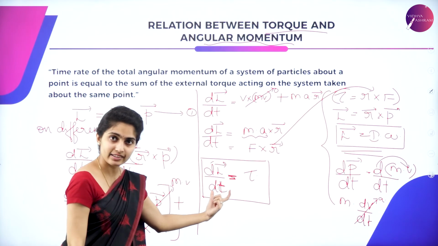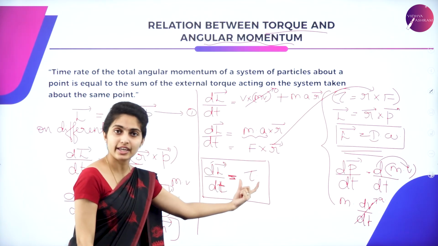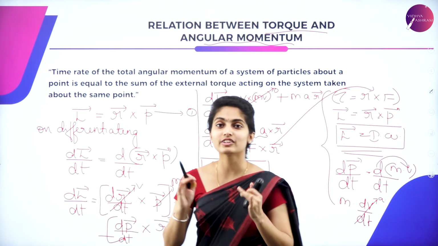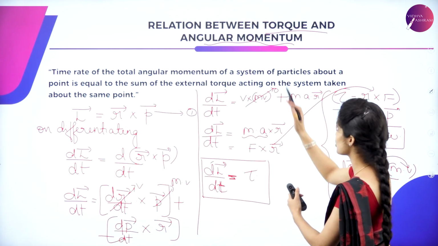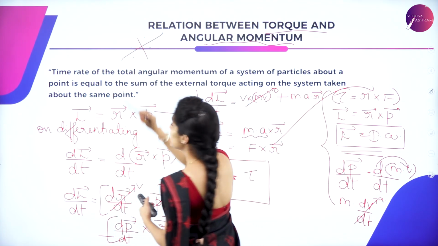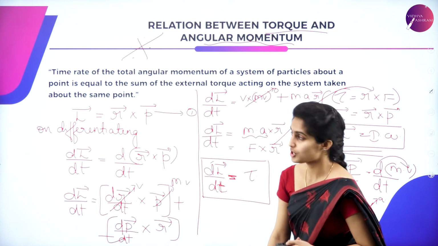I hope you're clear with the statement as well as the relationship between torque and angular momentum, which is a very important derivation.